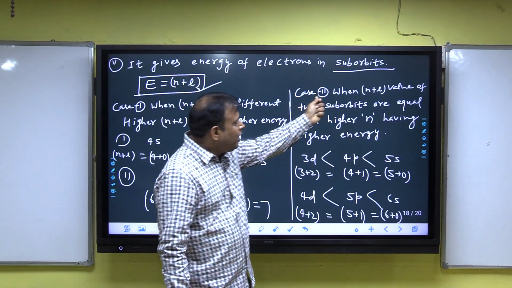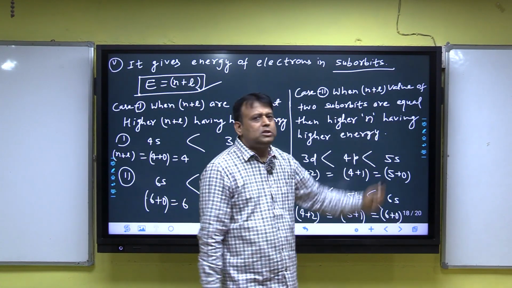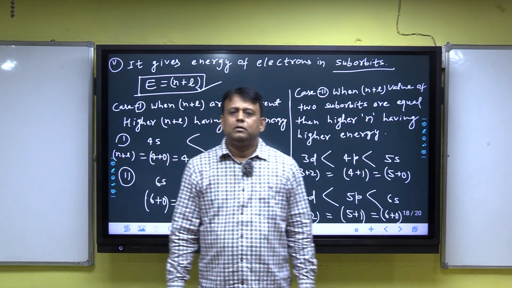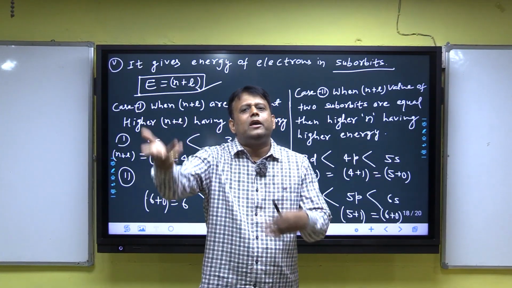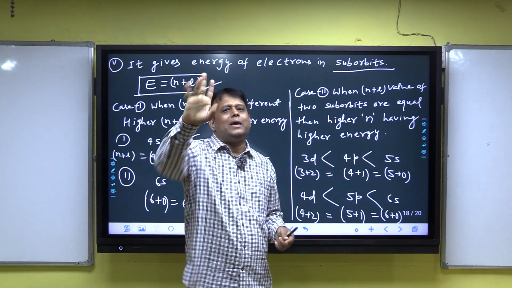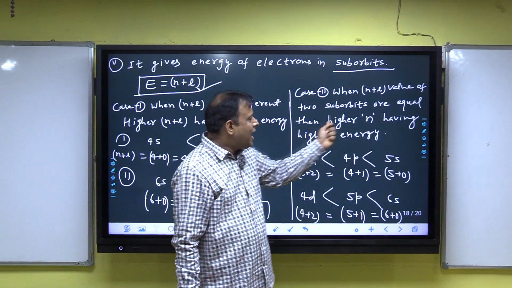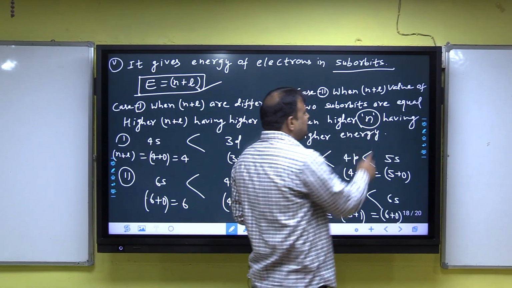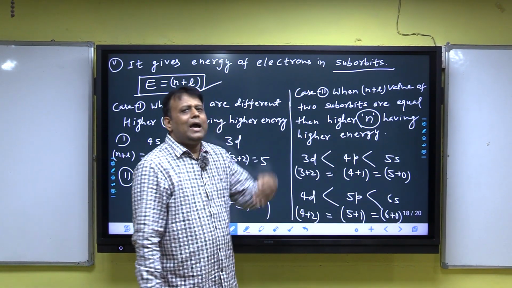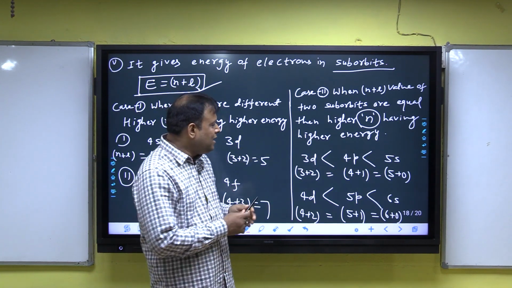Case second, when the n plus L values of two suborbits are equal. When n plus L are equal, then higher n has higher energy. Listen, when n plus L are equal, then higher n has higher energy.